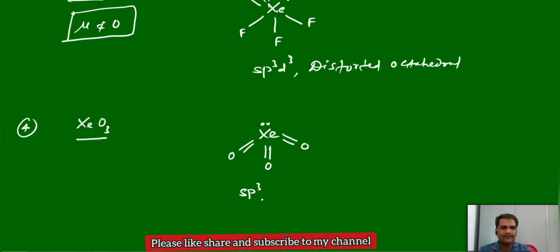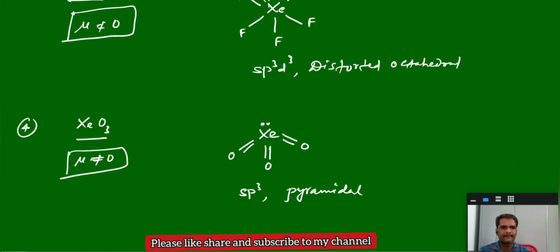Sp3 hybridization with 1 lone pair means the geometry is pyramidal. It is pyramidal. Again, pyramidal means not symmetrical, so it has a resultant dipole moment. It has some permanent dipole moment. Again, mu is not equal to 0 in the case of xenon trioxide.